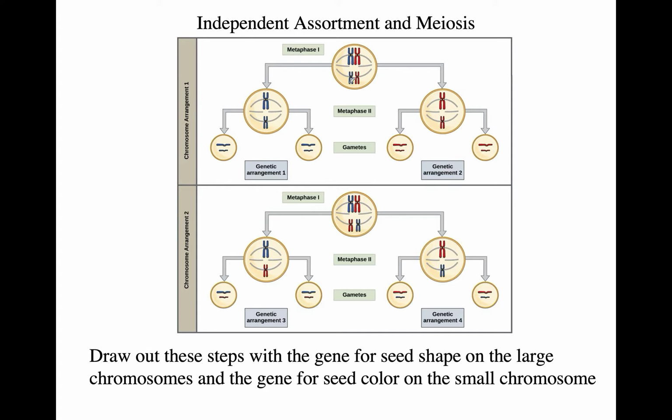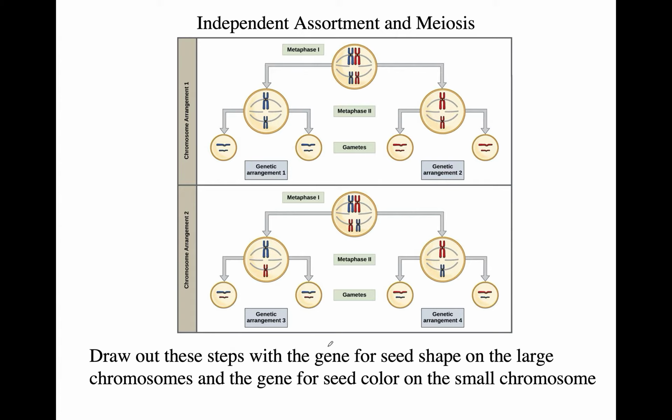That means you can have this combination of all blue on one side and all red on the other side. But then this pair of chromosomes can flip. And it's totally independent of how this pair sits in the metaphase plate. And this gives rise to a situation where you get all 4 different combinations.